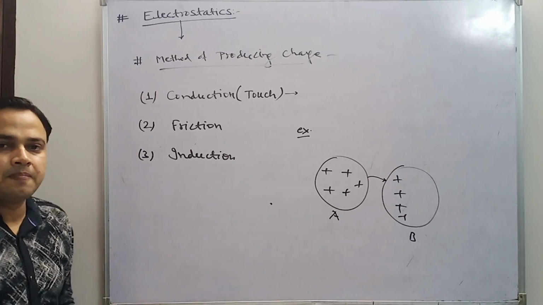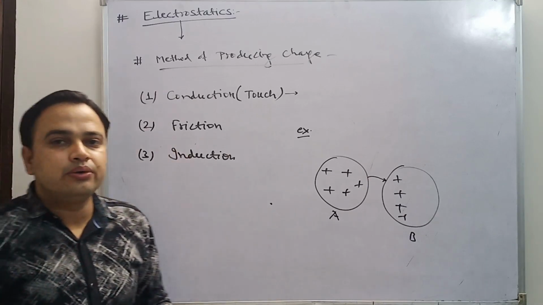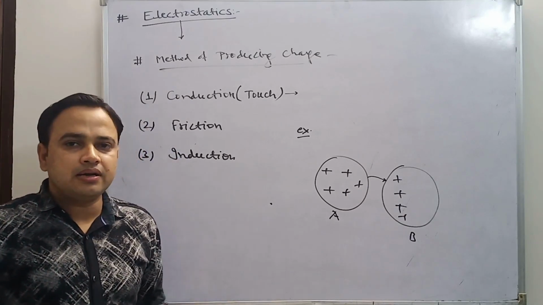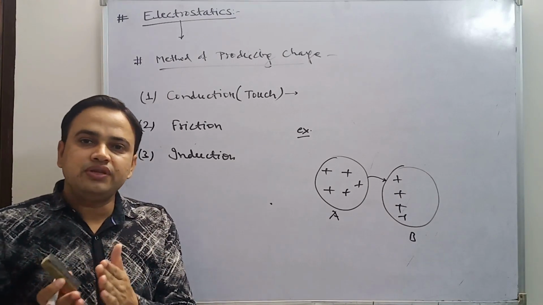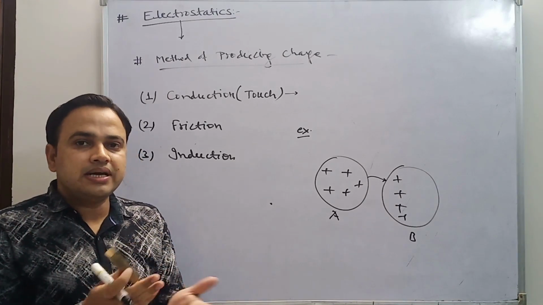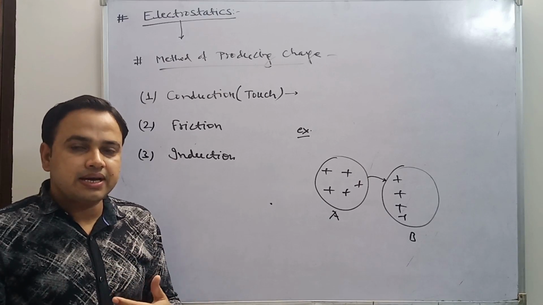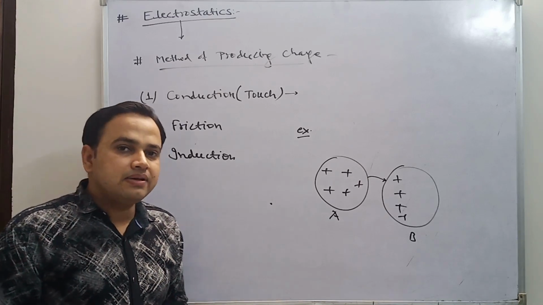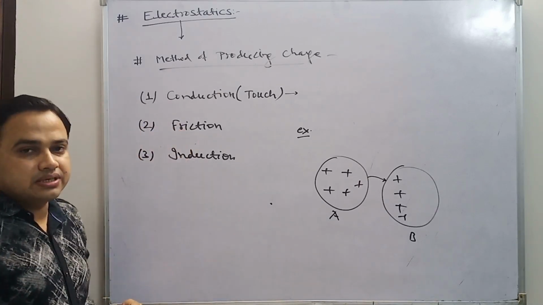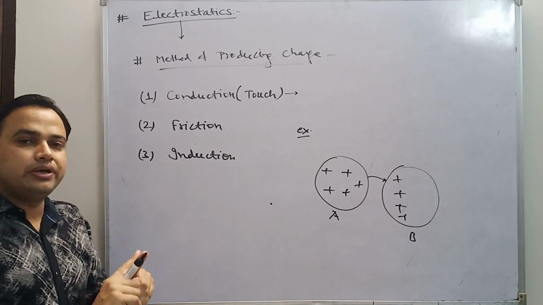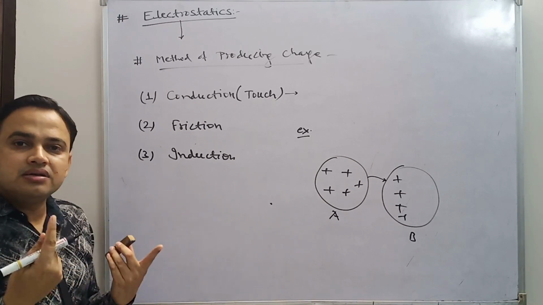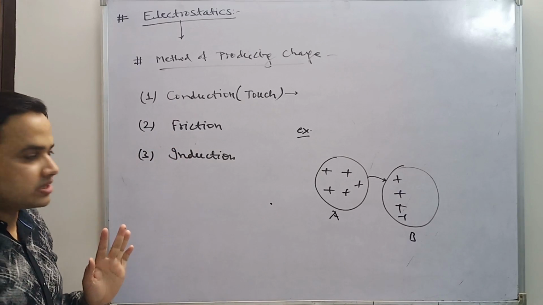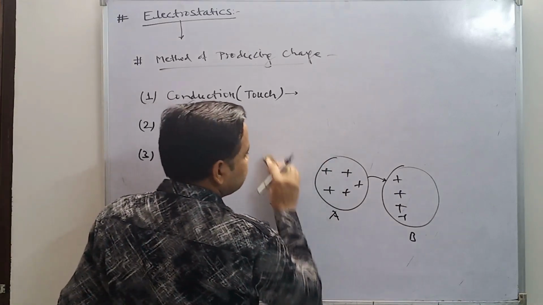The second one is friction. As I already told you in that experiment, if we rub a glass rod with a piece of silk, then the glass rod gets positively charged and the piece of silk gets negatively charged. So this one is friction. When we rub one body against another body, then both bodies get charged. This one is known as friction.